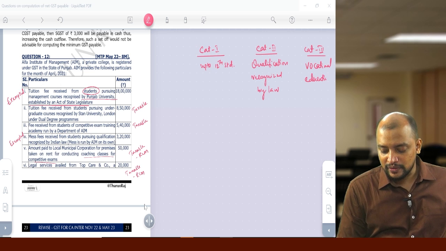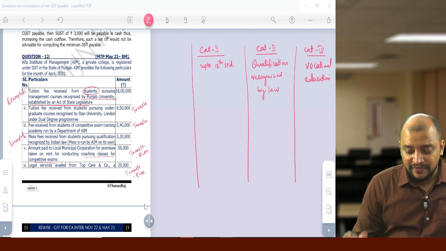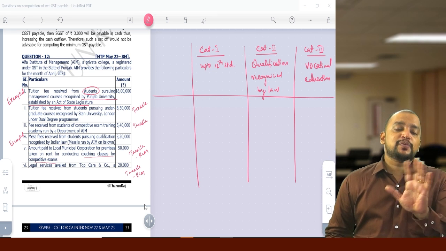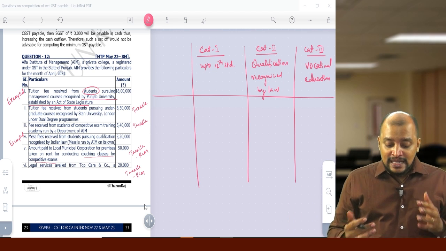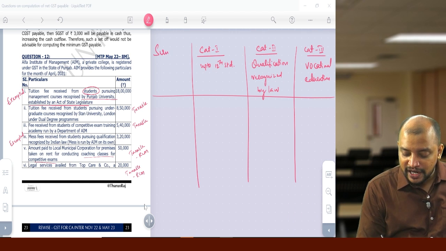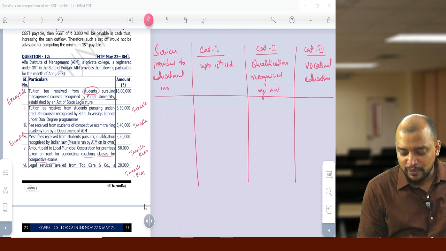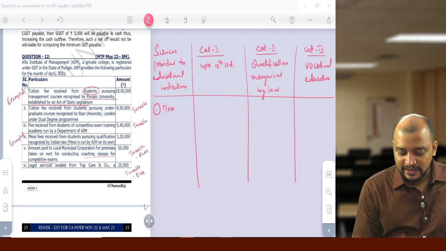Now, what we need to remember is the matrix of exemption. Services provided to education institution, not service provided by. Service provided by education institution, all services are exempted. Services provided to educational institution: first, transportation service.